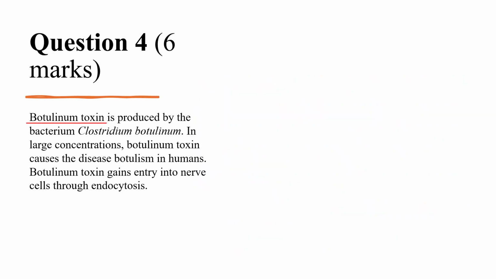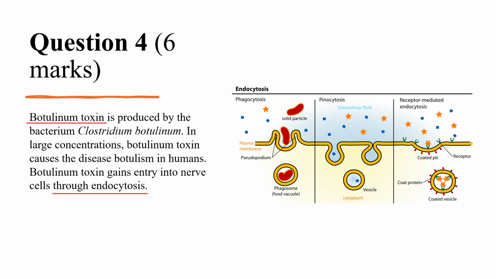Botulinum toxin is produced by the bacterium Clostridium botulinum. In large concentrations, botulinum toxin causes the disease botulism in humans. Botulinum toxin gains entry into nerve cells through endocytosis.